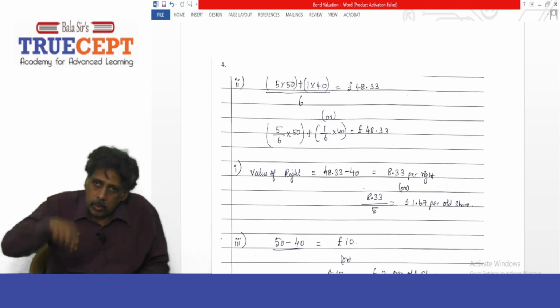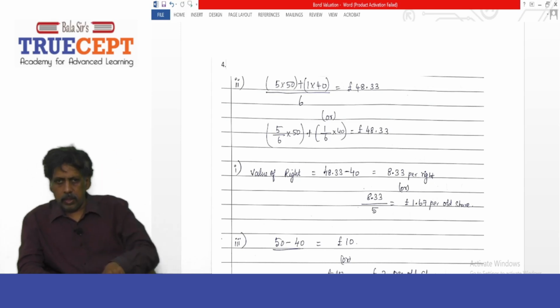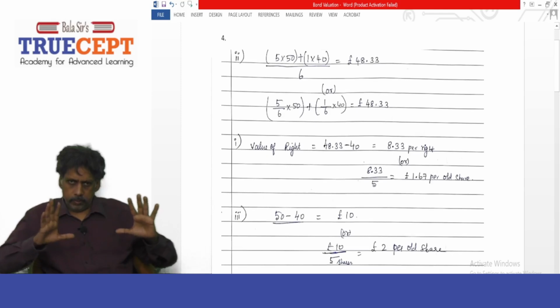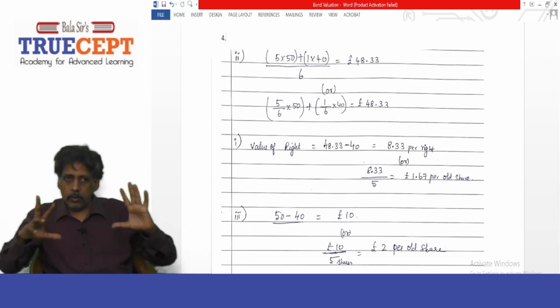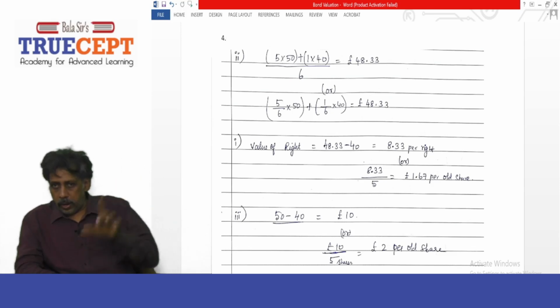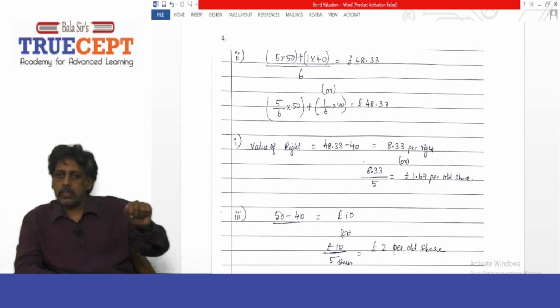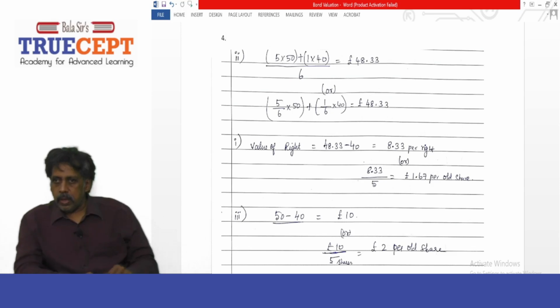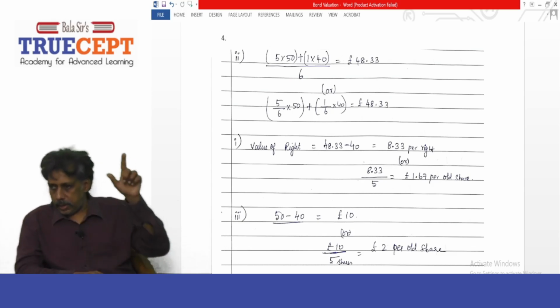And then number 2, you have been asked to find the value of the right. There are 2 ways of finding it out. Either you can find straight away 48.33 minus 40, that will suffice actually, which is 8.33 pounds per right. Or in case you want to find it per old share, remember you have to hold 5 shares to purchase 1 share, right? I can divide 8.33 by 5, which is 1.67 per share.